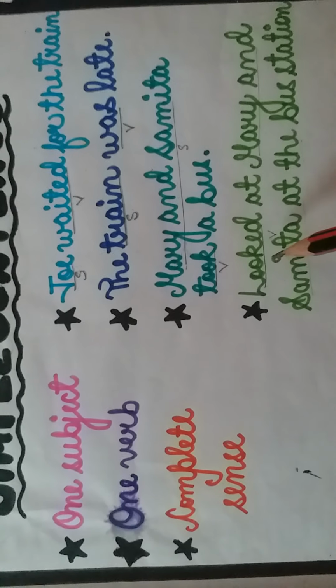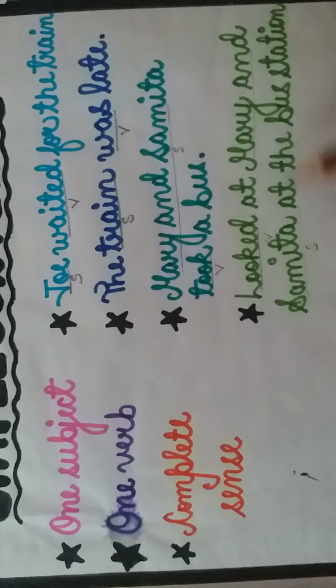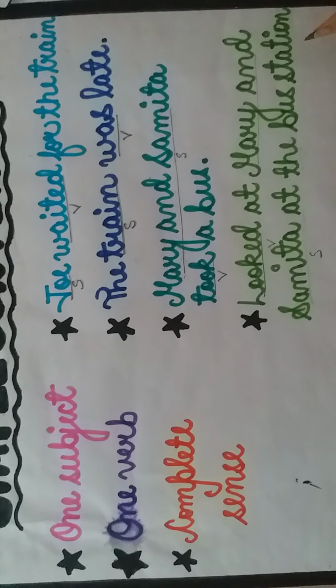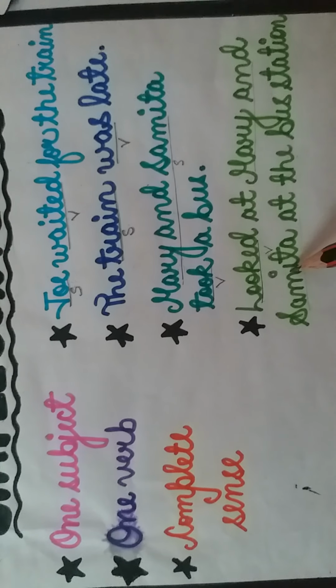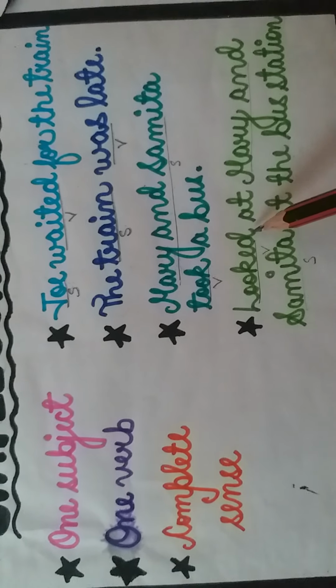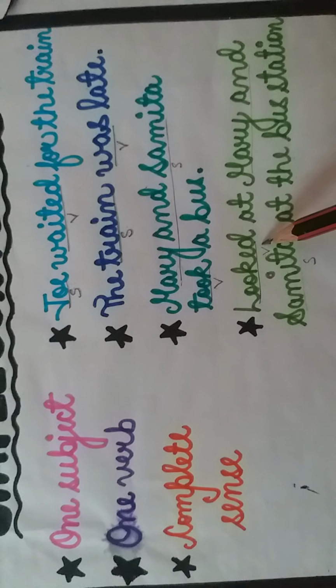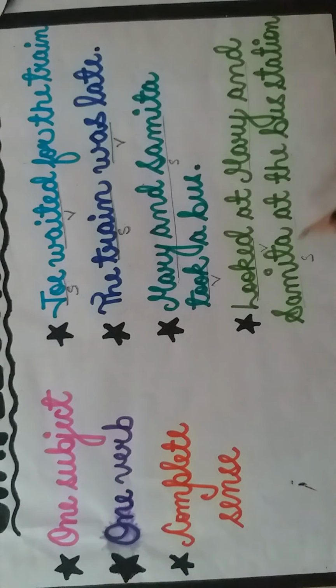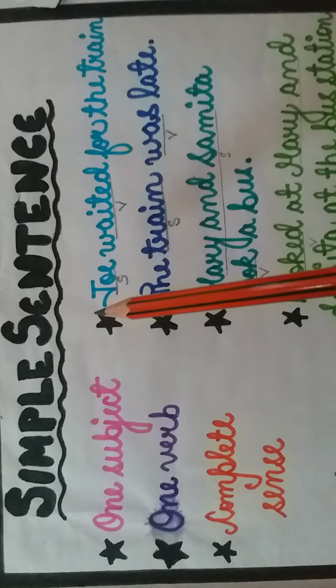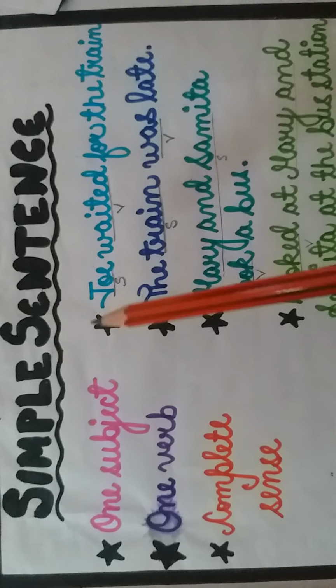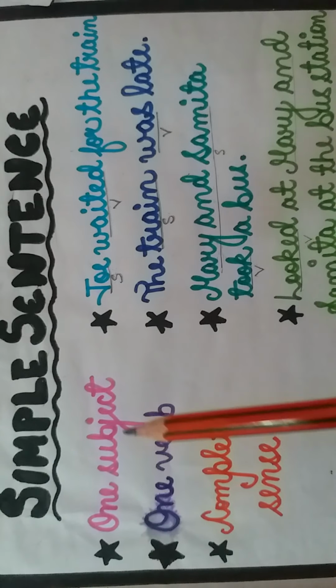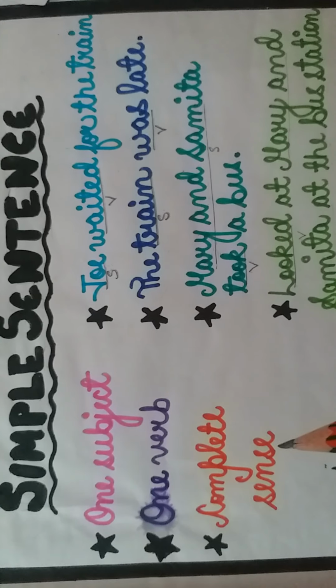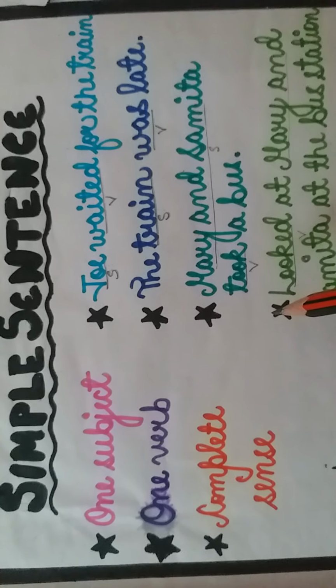Next example. Looked at Mary and Samita at the bus station. So Mary and Samita, one subject, our verb looked, one, and complete meaning, it's a simple sentence. Right? So simple sentence has only one subject, one verb, and conveys complete idea.